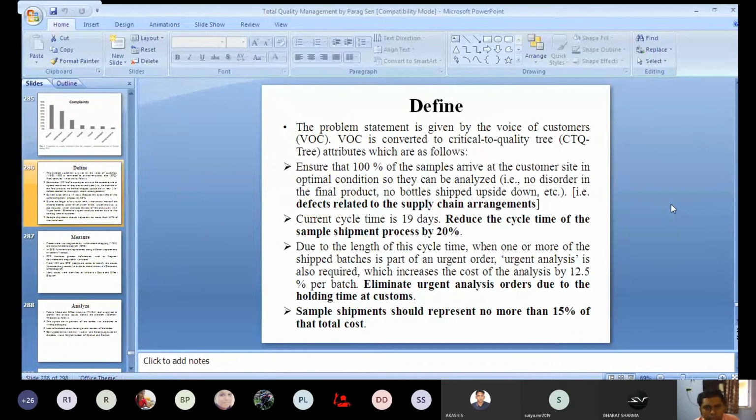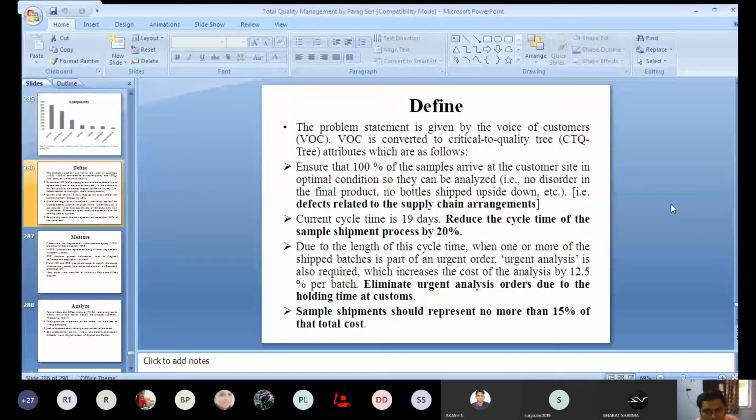Here we have seen that during the supply chain process, a lot of defects may occur. What kind of defects? Disorder in the final product, that means a change in order, or in the case of bottles, the top may be at the bottom.